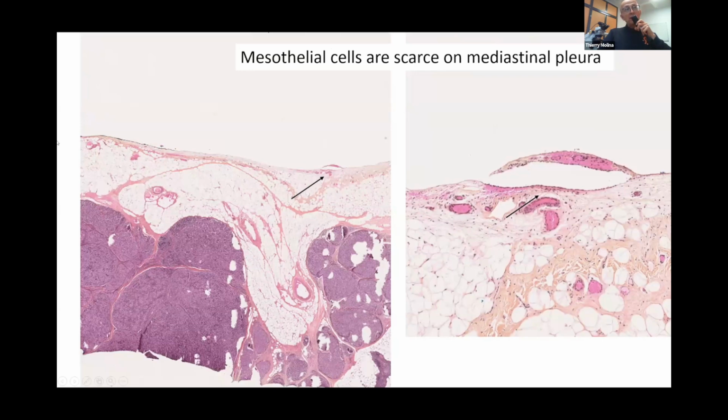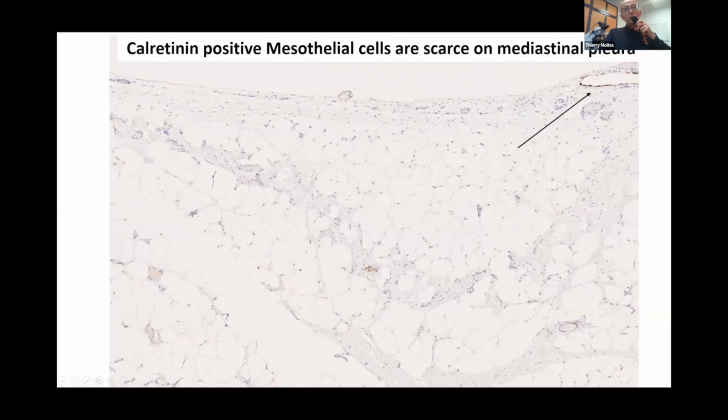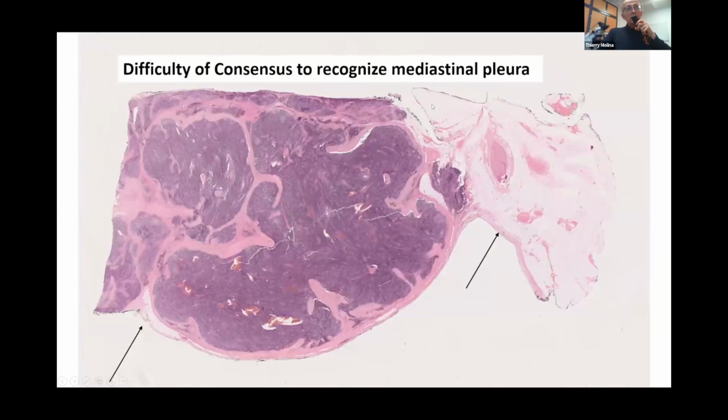As you can see, on the whole mediastinal pleura there are only mesothelial cells here. So to be sure that you are dealing with mediastinal pleura is difficult. And this is confirmed by calretinin staining, which shows staining only here, whereas there is no staining at all here. And even here, as you can see on this slide, there is a tumor growing with the capsula. It is sticking to this fibrous band of tissue, and there was not really a consensus among the experts to be sure that here we are dealing with mediastinal pleura.